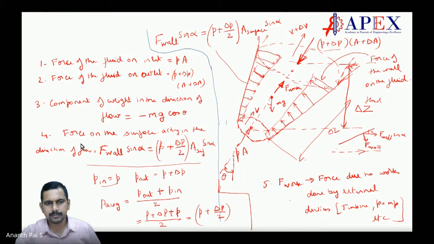Observe. Force on the surface acting in the direction of flow, because on the surface also there is force, is it not? So F wall into sine alpha. F wall is P plus delta P by 2 into A surface into sine alpha. Now you may ask, sir, here pressure acts on the wall, why did you take it from the wall? Anybody has that doubt?